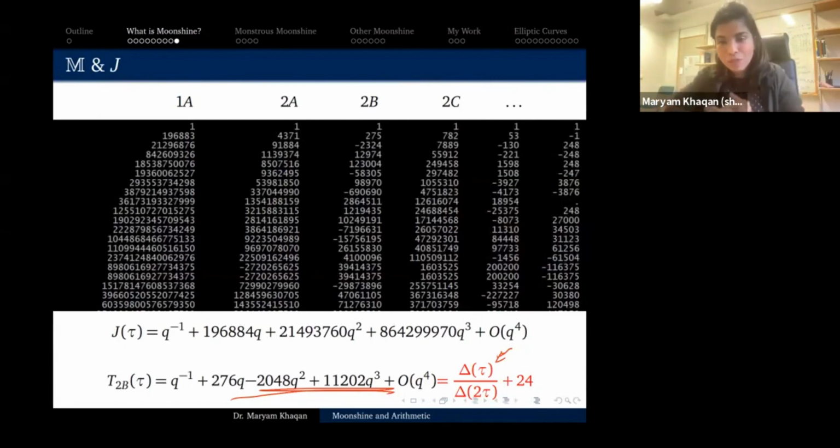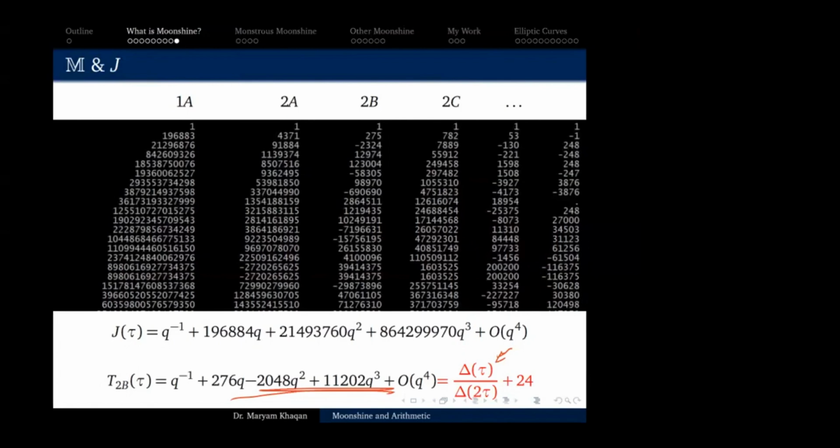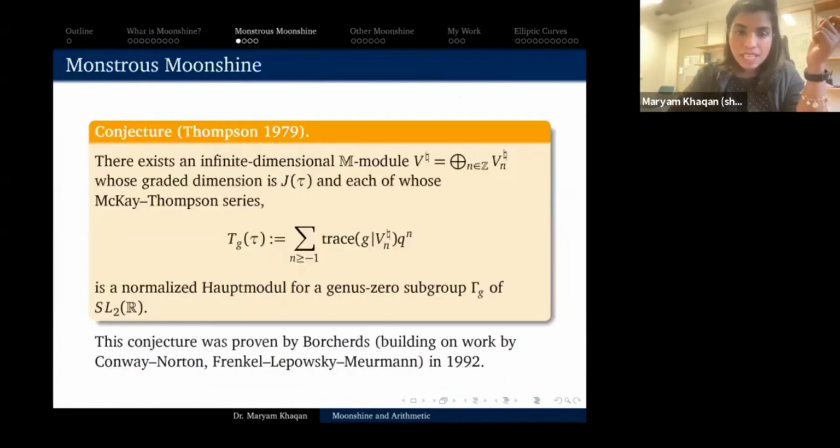And now, again, if you're a mathematician, you want to generalize. So you can ask, well, what about the other 192 columns? If I start doing this thing with every column, will I get a modular form? Well, that's exactly what John Thompson conjectured. He said